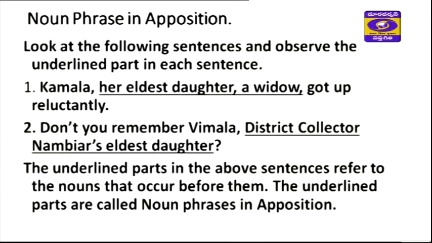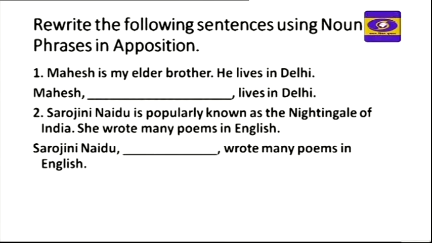As you know, there is a noun which is described by another noun, and the noun phrase which is underlined refers to the noun written before it. The underlined parts are called noun phrases in apposition. Now, Mahesh is my elder brother. He lives in Delhi. Now let us try to understand how this can be written.